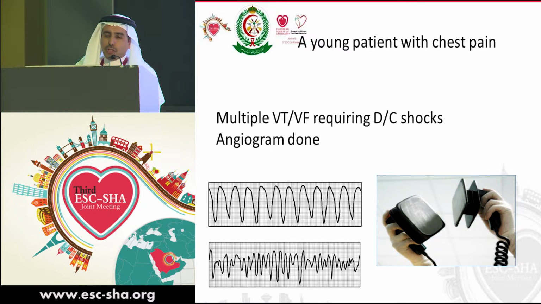Patient again rushed to the cath lab. On arrival to the cath lab, before he goes to the table, he had a third episode of VF arrest, and he received a third shock. Patient was moved onto the table. Again, on the table, he had a fourth episode of VF arrest and a fourth shock, and he continued to have non-sustained episodes of polymorphic VT.